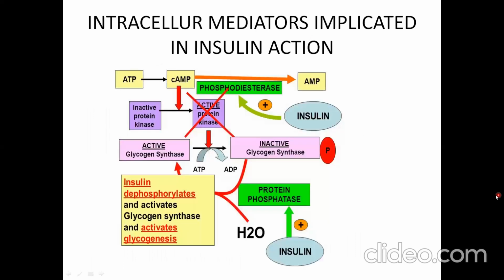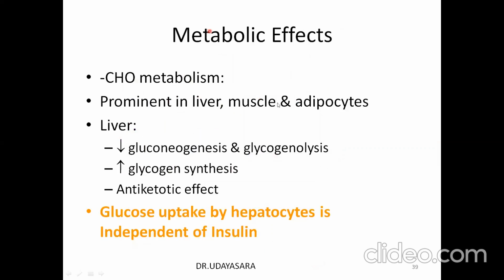So how does it mediate its effect? Insulin mediates its effect via intracellular mediators like calcium and cyclic AMP. Insulin will inhibit the enzyme phosphodiesterase, and hence cyclic AMP cannot be converted to AMP, and the cyclic AMP level will be decreased, and it inactivates the enzymes which involve cyclic AMP. An example is glycogen phosphorylase.